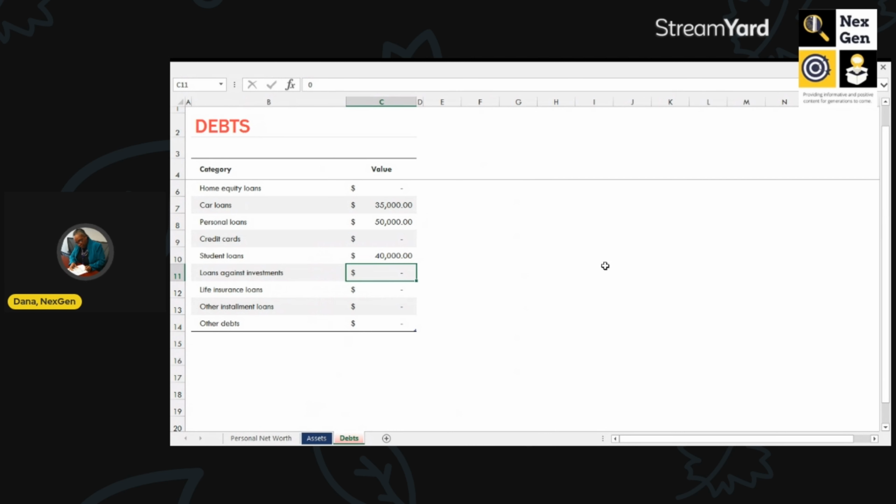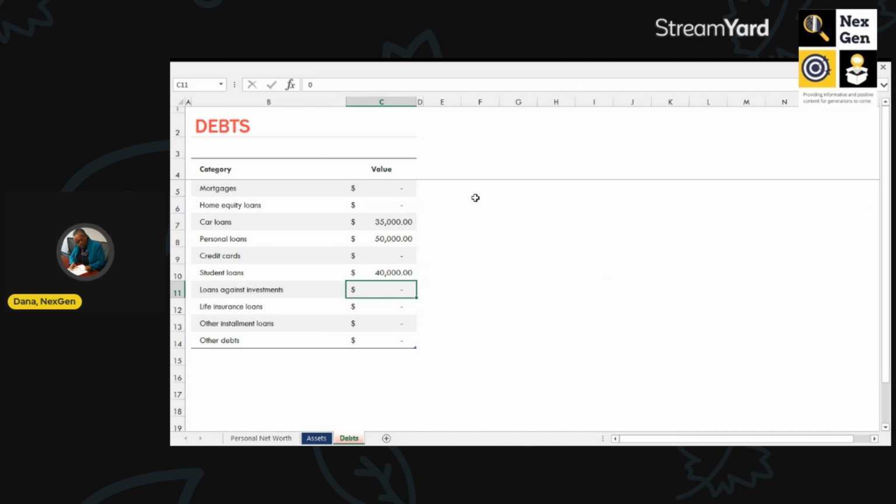So you remember that they did have a car and the value was $27,000. However, their car loan is $35,000. They also have personal loans, which are $50,000. And of course, in this case, they have student loan debt of $40,000. So this is someone that is just starting out.